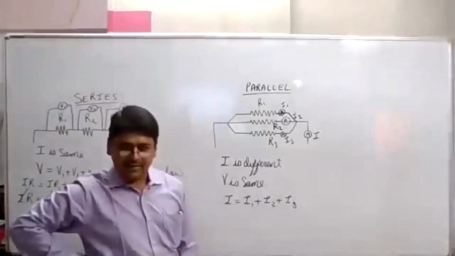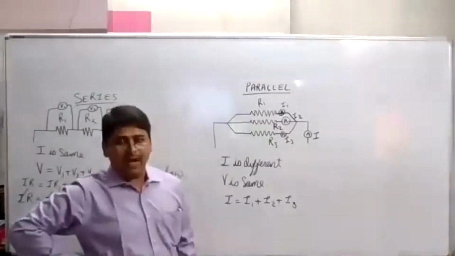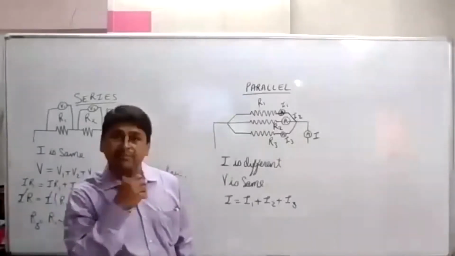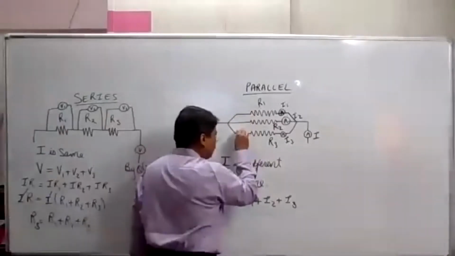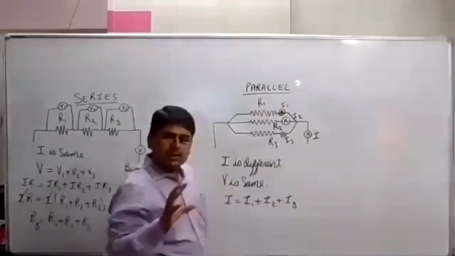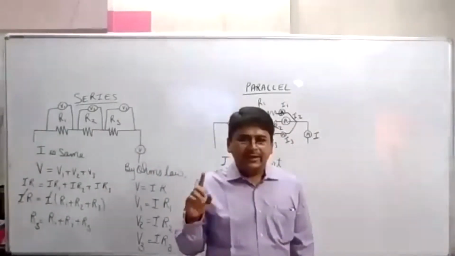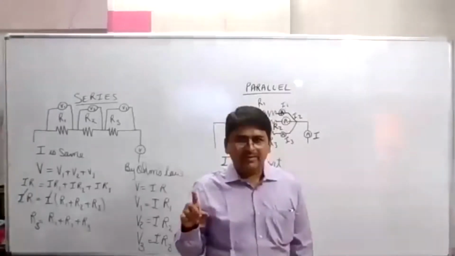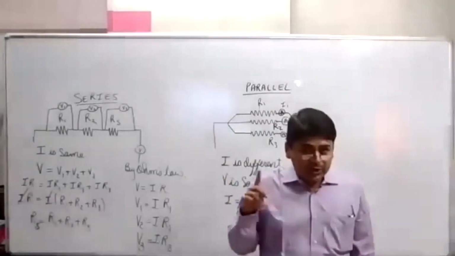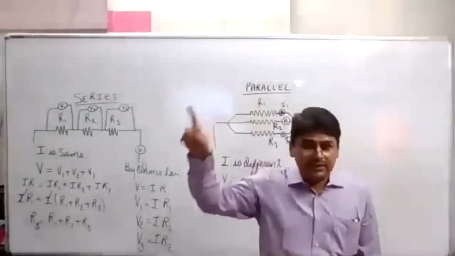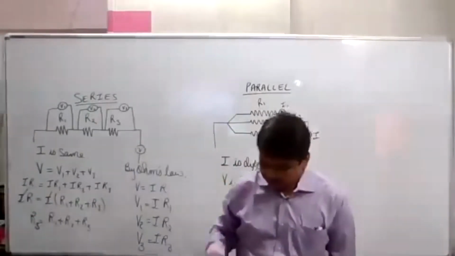Did you understand? Yes, sir. Now V will be the same. You will ask, sir, how will we check? Take a voltmeter. Attach that voltmeter here, here, anywhere in the whole circuit, but in parallel. Clear? You will come to know that V, the potential difference, will be the same. Its value will be the same throughout the circuit.